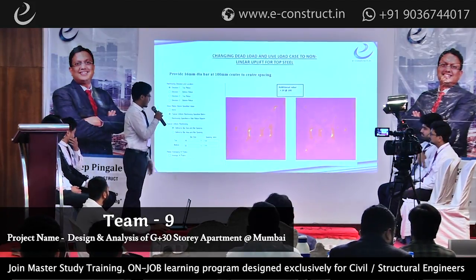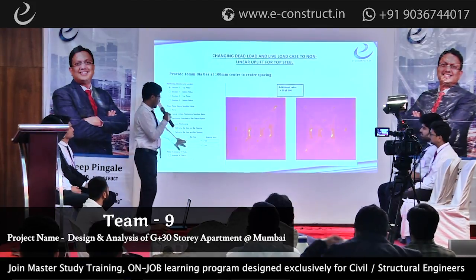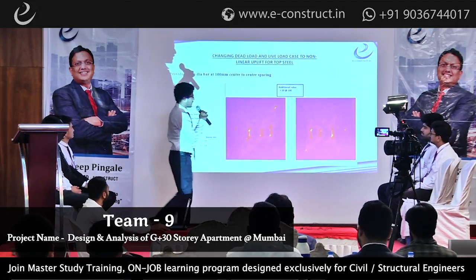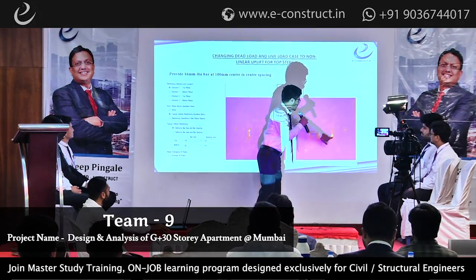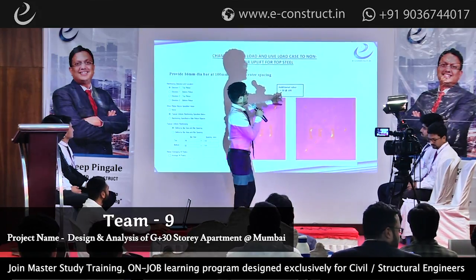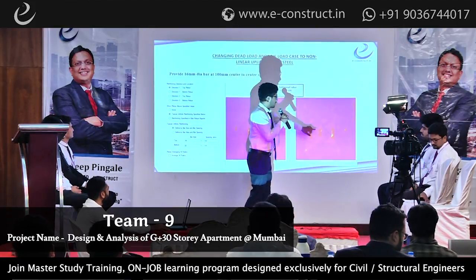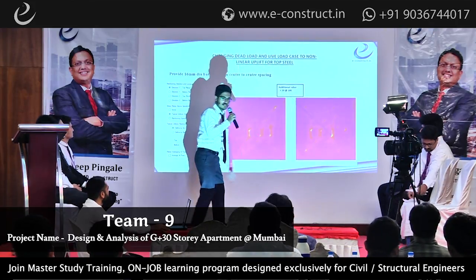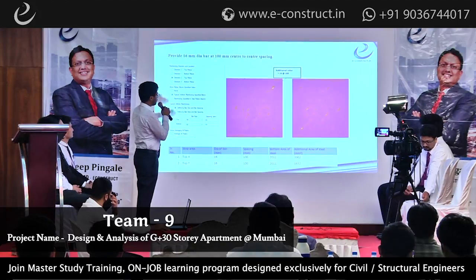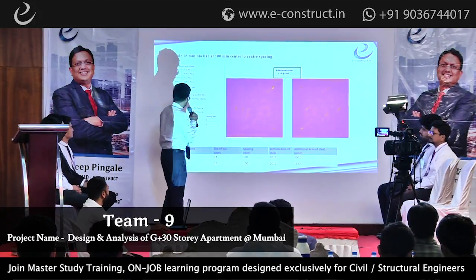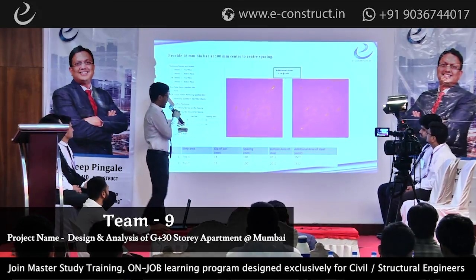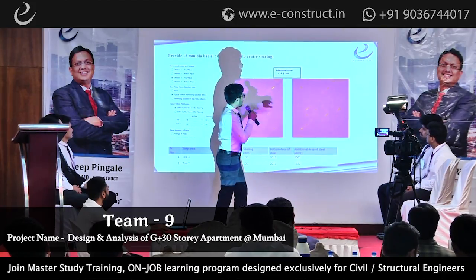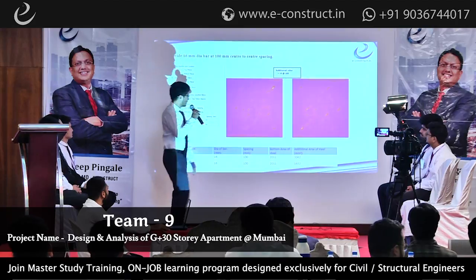And now we check here, as you can see, for top steel we provide 16 mm dia bar at 100 mm center to center, and here we provide extra steel. Extra steel is 20 mm diameter bar at 100 spacing, and here we provide throughout the one strip, different strips. Next. And for direction 2 we provide the reinforcement again 16 mm dia bar at 100 spacing, and for additional reinforcement also we provide throughout 16 mm diameter bar at 100 spacing.